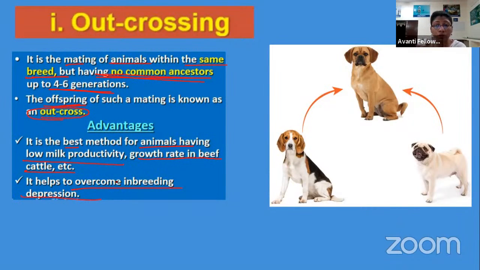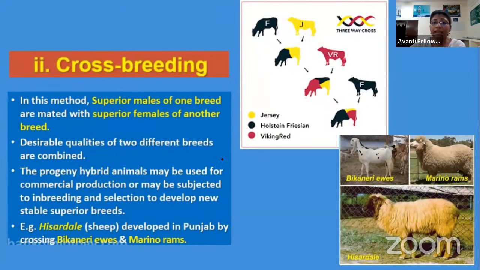This is what I told you. This is the solution we have looked for. We always go for outbreeding, that is, outcrossing here. Then we have crossbreeding. In this crossbreeding, we take 2 different breeds. The species remains the same, but the breed becomes different. So we take the male from one breed and the female from another breed.